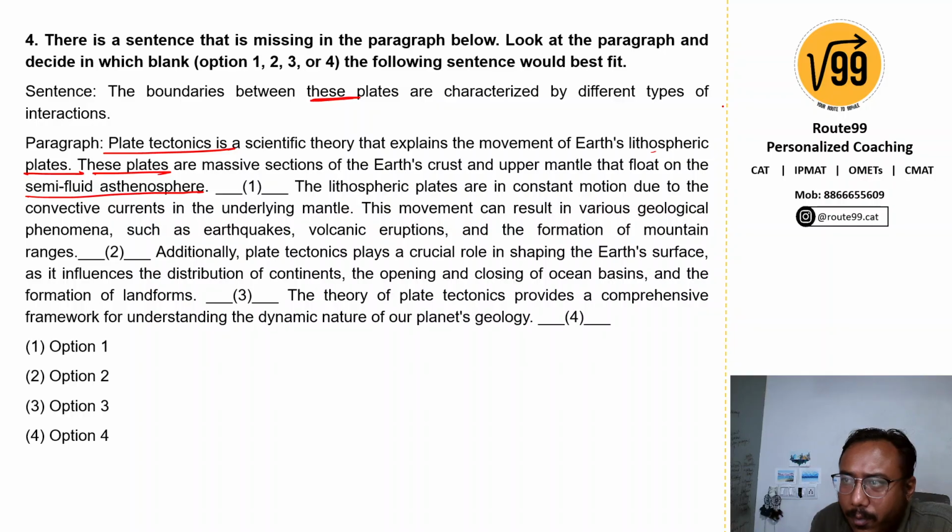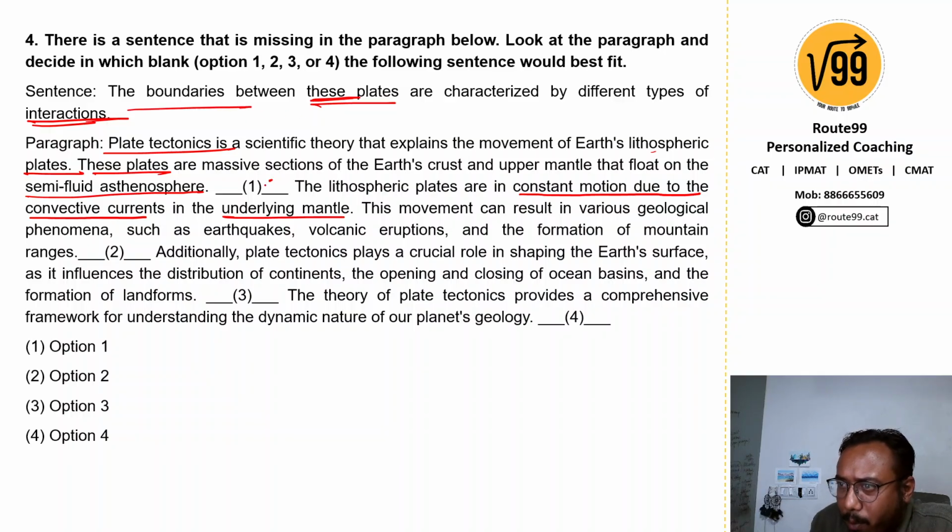Fair. Then they talk about how the lithospheric plates are in constant motion due to the convective currents in the underlying mantle. Okay, so they're talking about how the plates are in motion because of the underlying mantle. Can we put it here in the first statement? First blank. The boundaries between these plates are characterized by different types of interactions. Interactions, okay, and they are talking about the underlying mantle. Fine. It could be put because they are still talking about these plates and the boundaries of these plates.